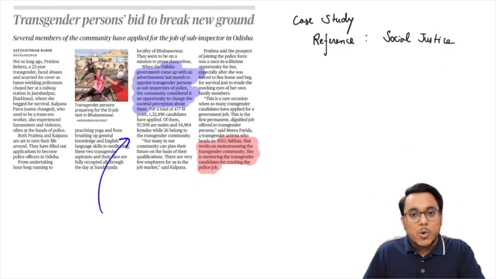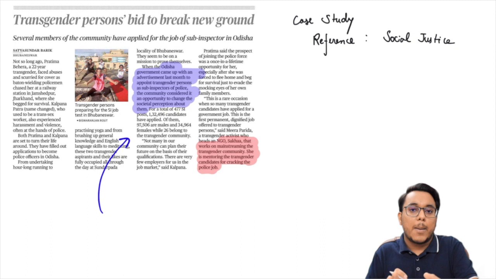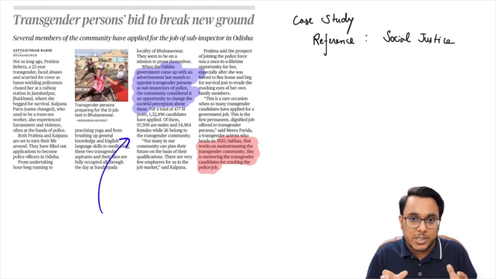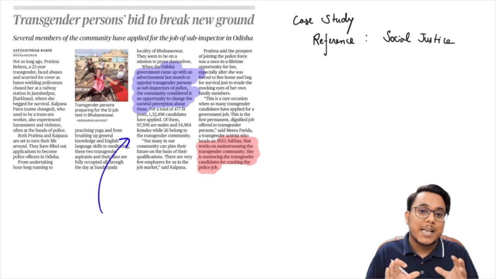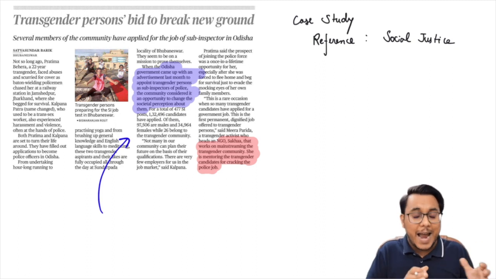Now friends, this particular article has been taken from The Hindu newspaper, and it could be a good case study which you can give as an example in your answer with respect to the efforts taken by the state to bring social justice, and to ensure well-being for the vulnerable sections of our society. When we talk about the vulnerable or deprived sections, there are the transgenders, and because the states have not given them fair treatment, they are forced either to beg or to get involved in sexual activities, etc., and none of these are dignified work.